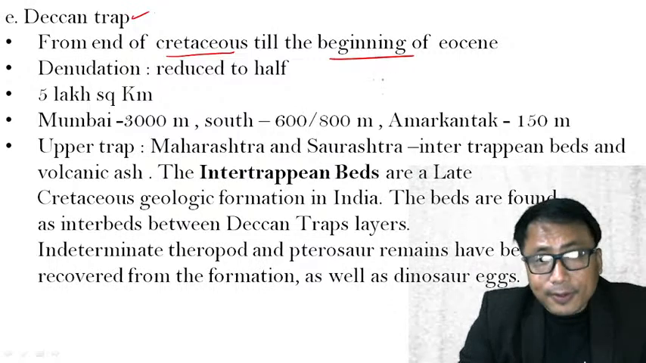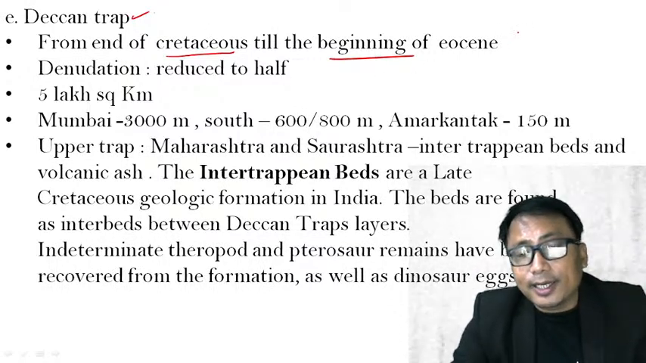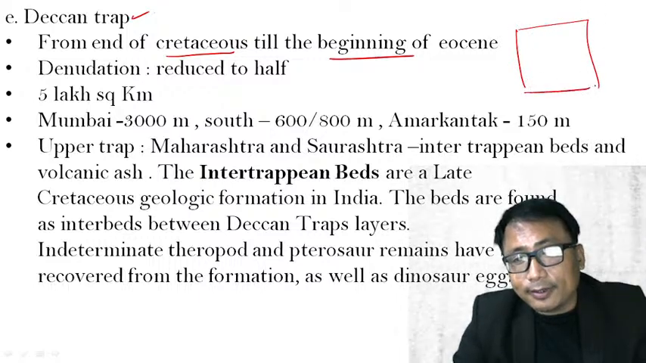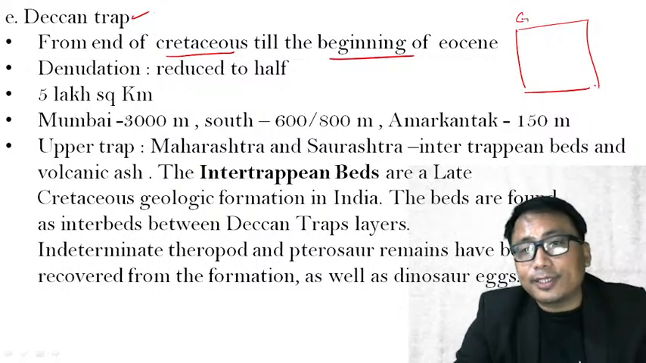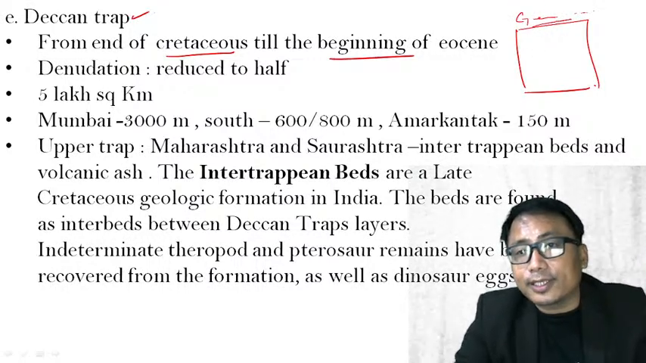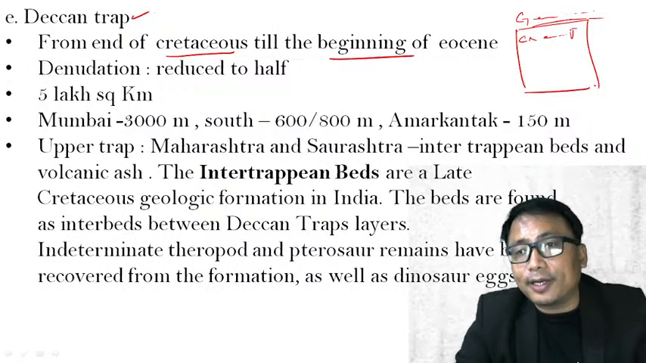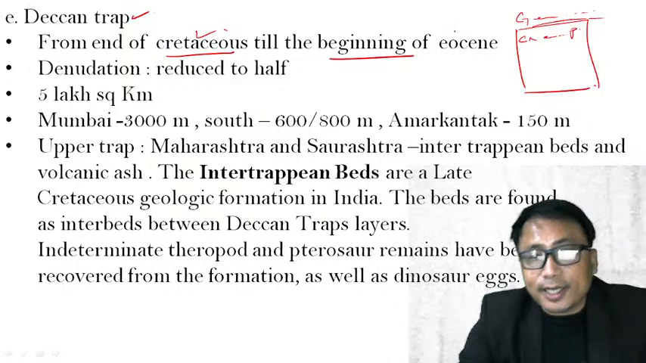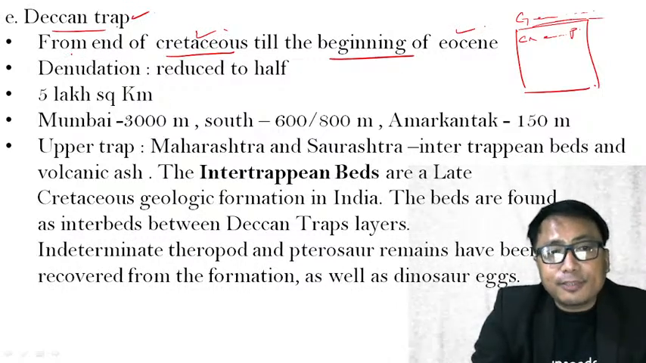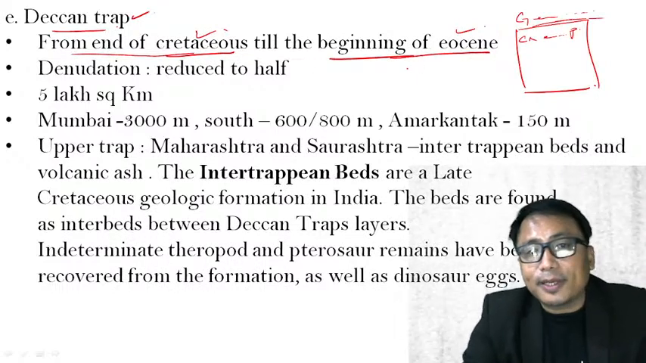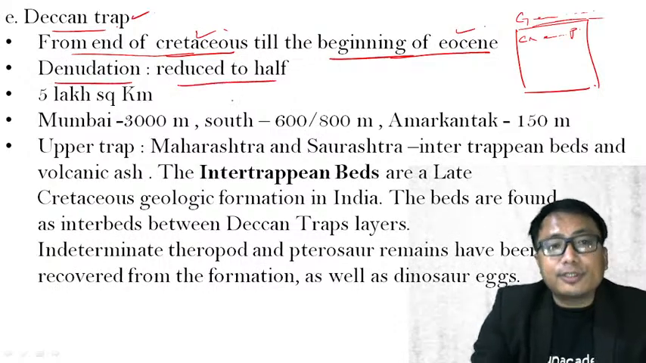Clear? Now, it is very important. Since I have already discussed the geological timeline under Paper 1, I am not discussing it here again. But kindly go and see the geological timetable, that is, all those eras, epochs and periods. There you will find the Cretaceous, Eocene, all of this. So this Deccan Trap is placed between the end of the Cretaceous and the beginning of the Eocene. Clear? Denudation has reduced it to half.